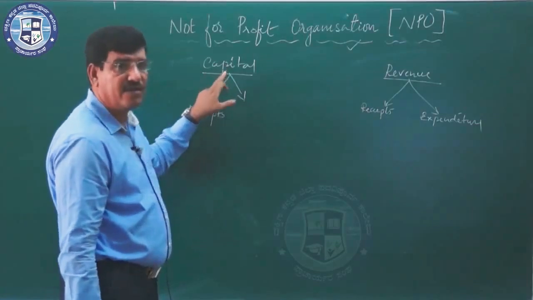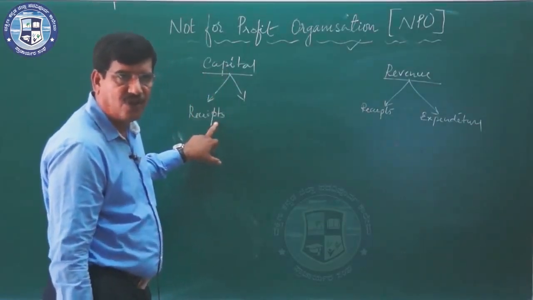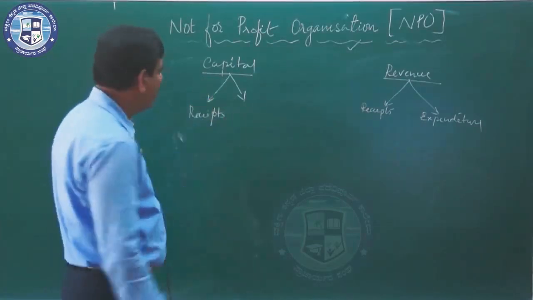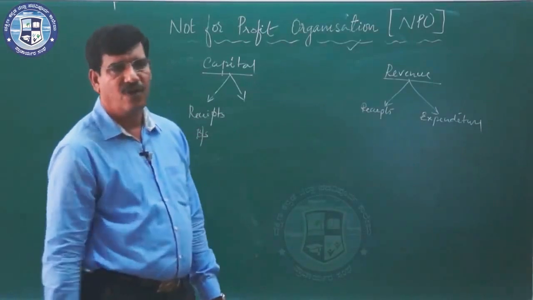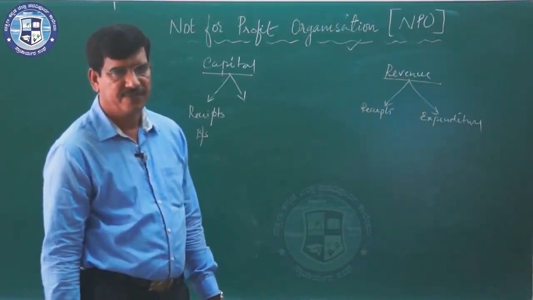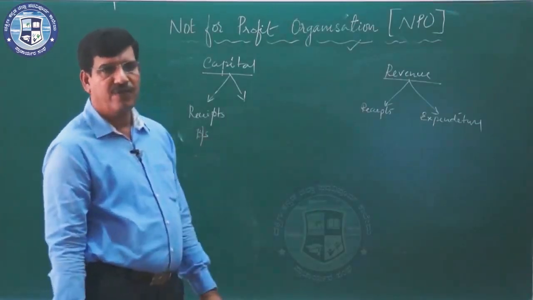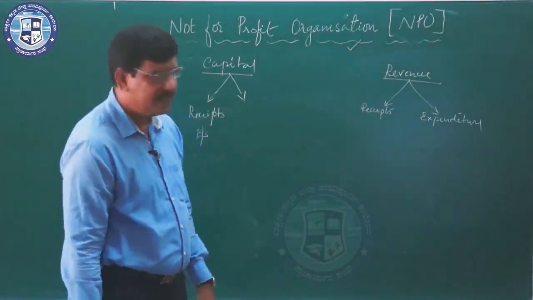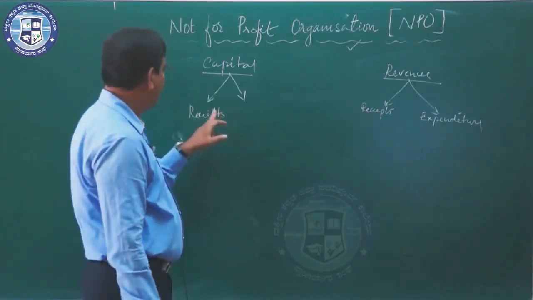They are not regular in nature. Normally they are a huge amount, hence they should be entered in the balance sheet of not-for-profit organizations. The best examples are life membership fees or sale of fixed assets or special donations. These are the examples of capital receipts.